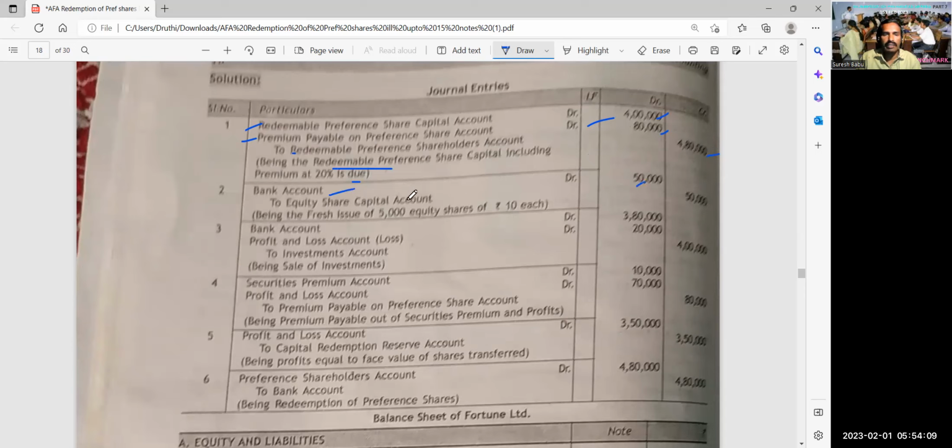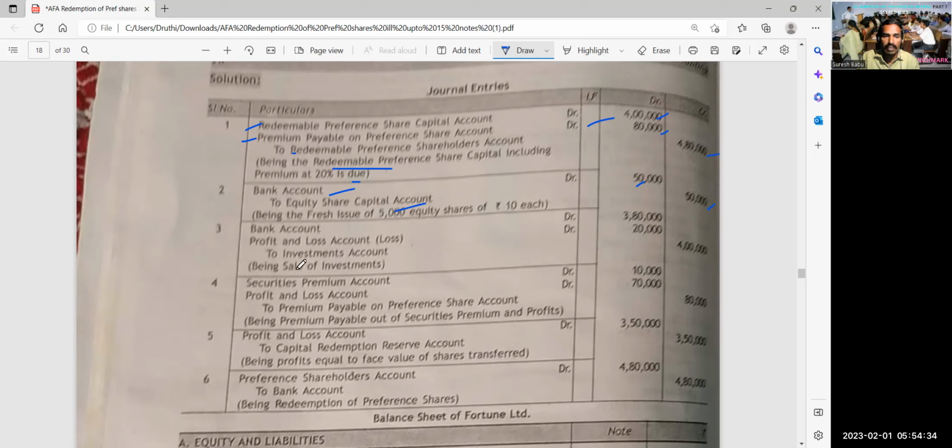Bank account debit 50,000, to equity share capital account 50,000. 50,000 rupees has been received. Correct now? So out of 4 lakh, 50,000 you have received by the new issue. How much share capital is needed for the redemption of preference share capital, nominal capital? 3,50,000 rupees. To that extent, see, this is the first, this is the second, right?